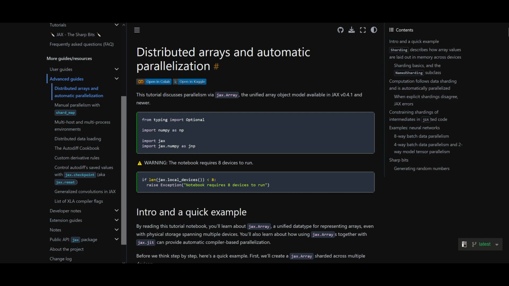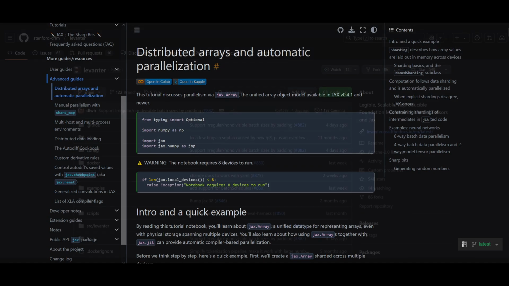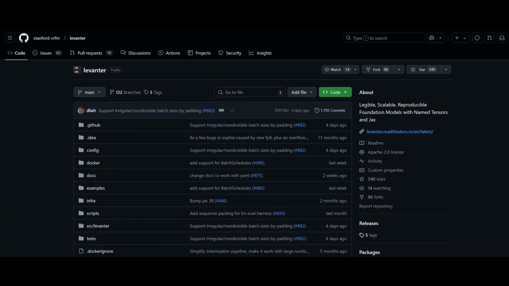This has also grown recently as they move away from pmap functionality to a more sharded array focus. The integration of multi-host methods is also surprisingly straightforward, working better with HPC managers like Slurm than most things tend to do out of the box. Support with sharded arrays also allows for flexible tensor parallelism, and NLP is also an area in which non-corporate open source has begun to shine. One of the most notable LLM packages in JAX is Levanter, and this is a package for training reproducible, legible foundation models in JAX, and is developed by the Stanford Center for Research on Foundation Models.